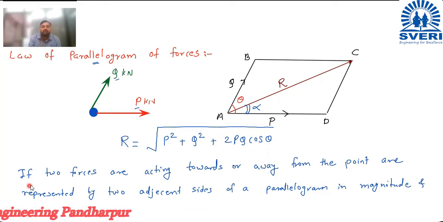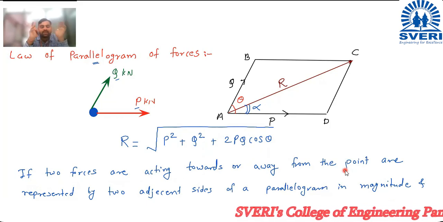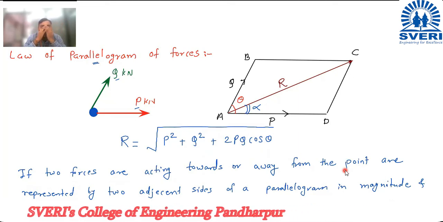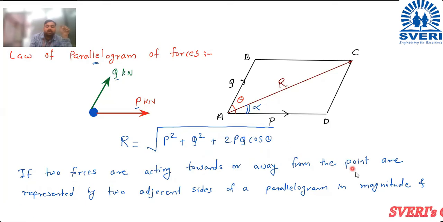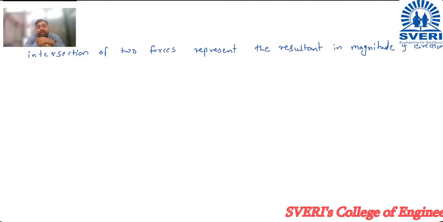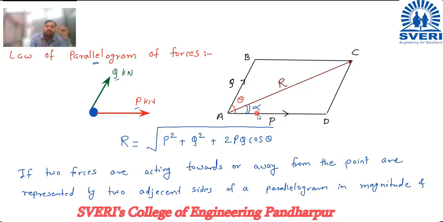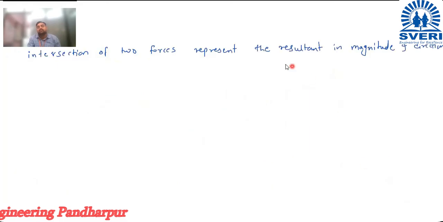So officially, if two forces are acting towards or away from the point and are represented by two adjacent sides of the parallelogram, which are separated by an angle theta, then the diagonal of the parallelogram passing through the point of intersection of the two sides represents the resultant.